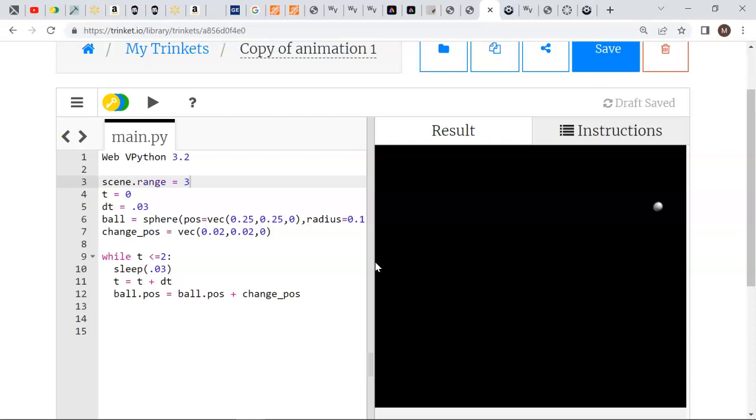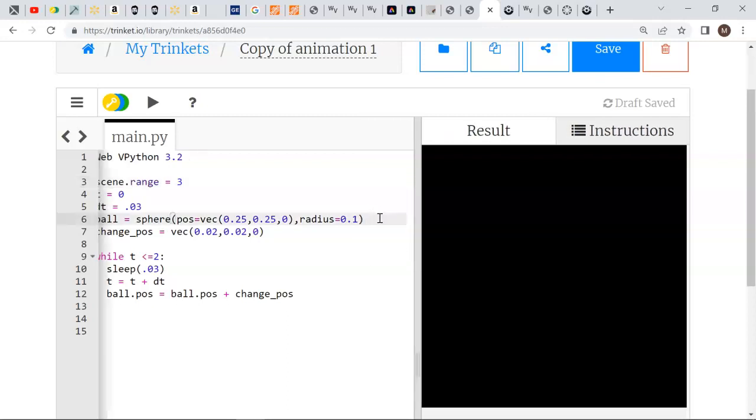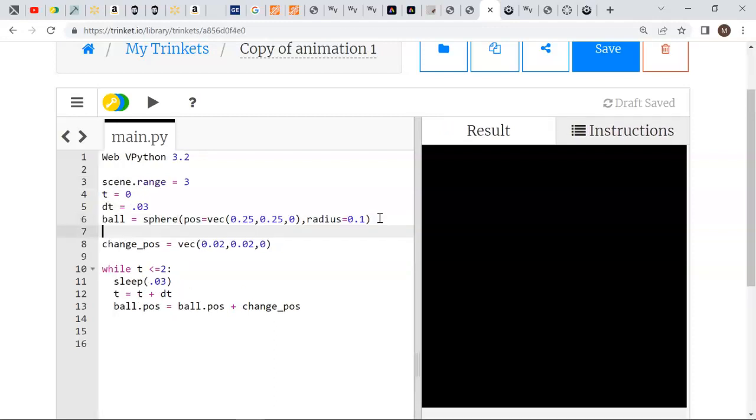So that just means we need to make two changes here. One is I'm going to put a new line after the line that creates sphere and calls it ball. I'm going to make a new property of the ball. You can do that. Say ball, it's the name of my object. I want to create a property called velocity, VEL. And we'll do that. That's okay.